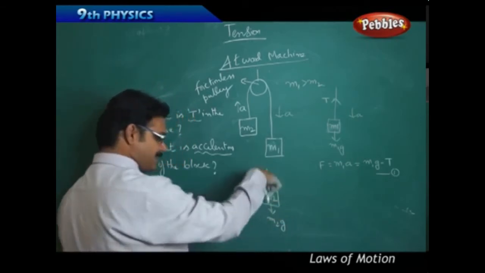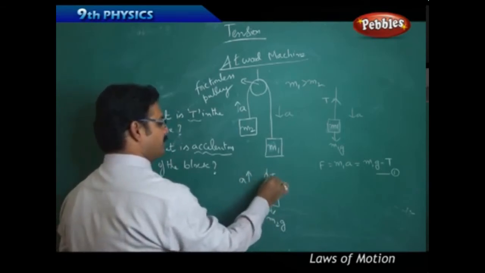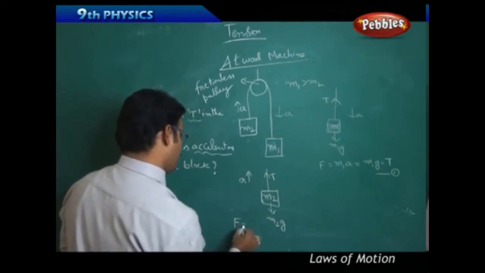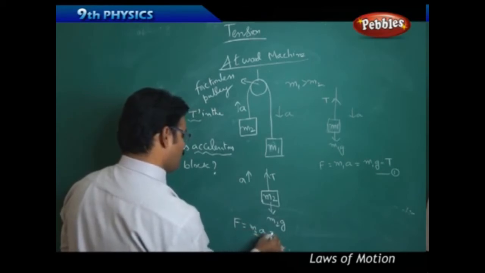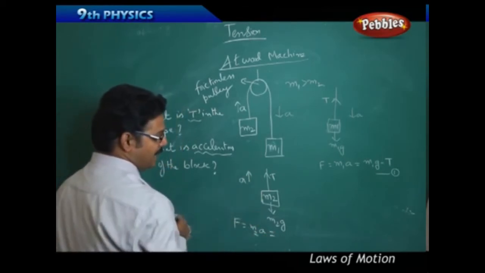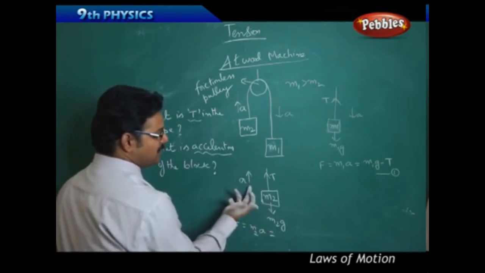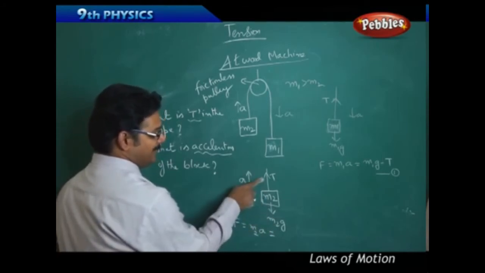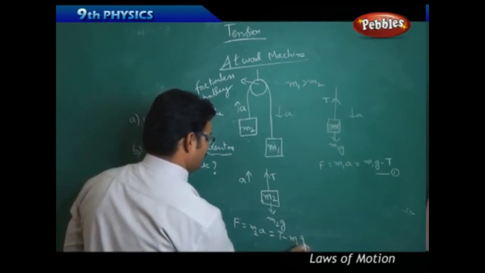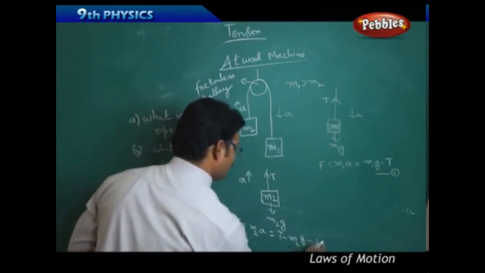And as the weight is acting downward, tension T is upward. So according to Newton's second law, force F equals m2a. But this m2a is developed because of the resultant of these two forces. And here which force is greater? Obviously acceleration is upward, so tension is greater than m2g. Therefore this is T minus m2g, and this is equation 2.